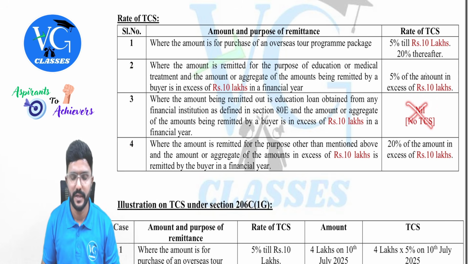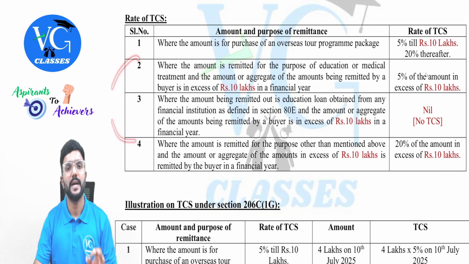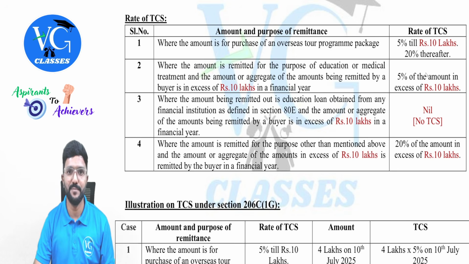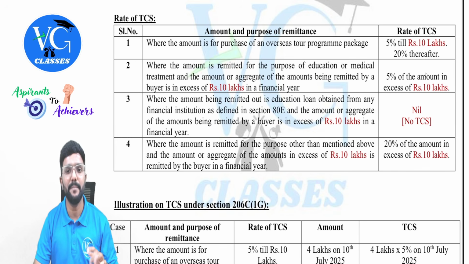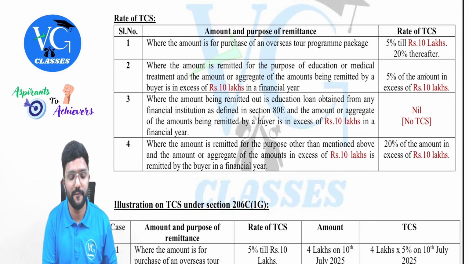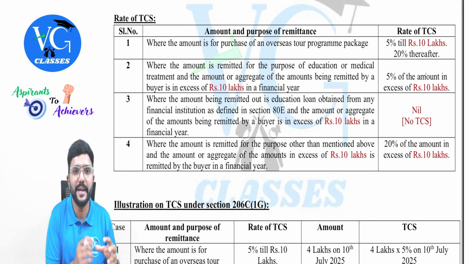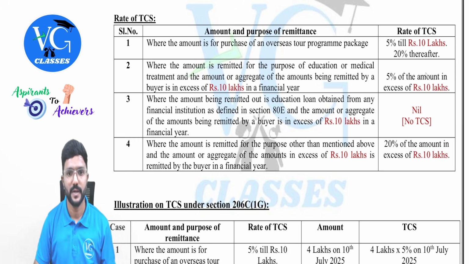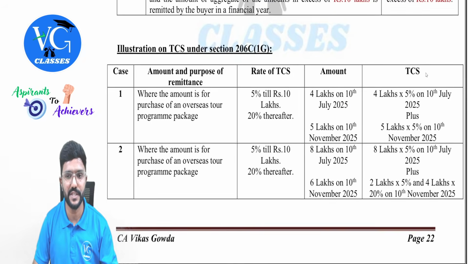Same way, even for this purpose. Anyway, for this, there is no TCS. For this, aggregate limit per year is 10 lakh, guys. Please be careful. Sir, what if I have remitted the money outside India for both this purpose? Will I get a benefit of 10 plus 10? No, no. Both put together 10 lakh. Got it?